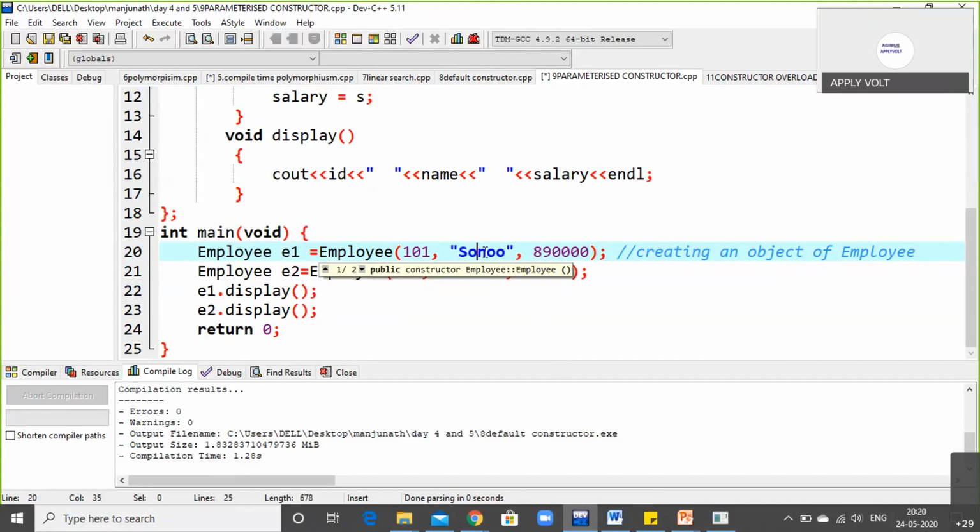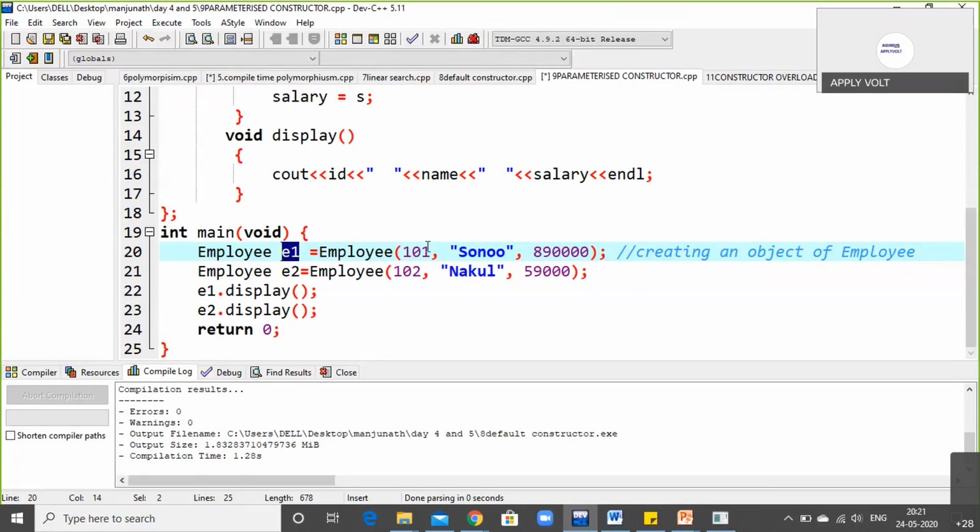One might be in a lower level position, one might be in a higher level position, and in a company nobody will have the same salary. It depends on their ability and their work nature. So that is why we create employees as E1. E1 is the object created.